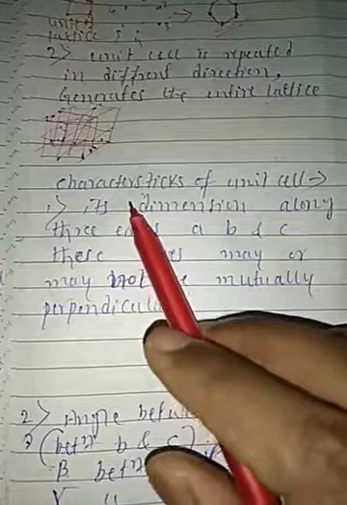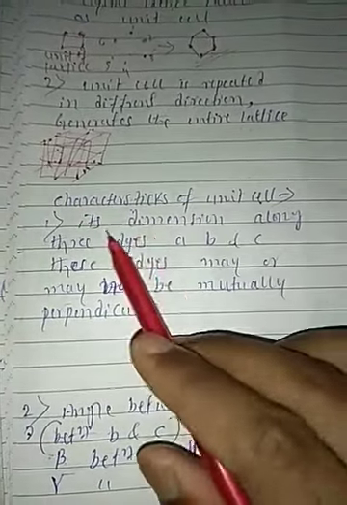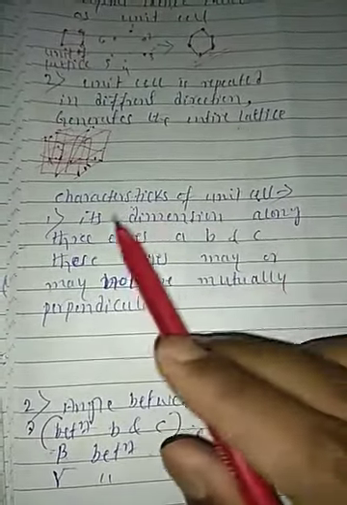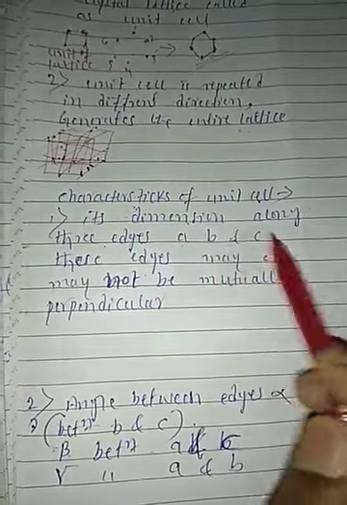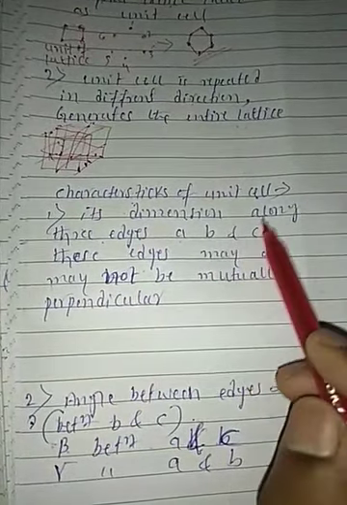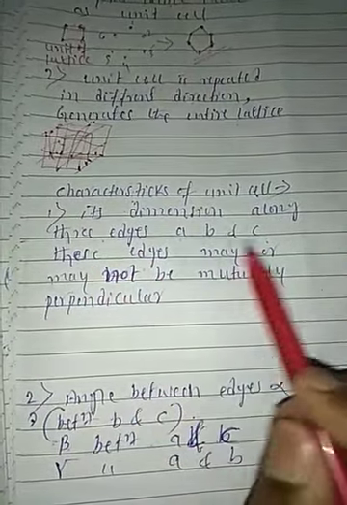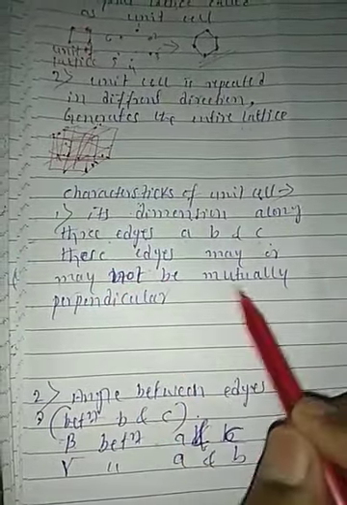Right, students? So next is the characteristics of a unit cell. Its dimensions are along the 3 edges A, B, C. These edges may or may not be mutually perpendicular.